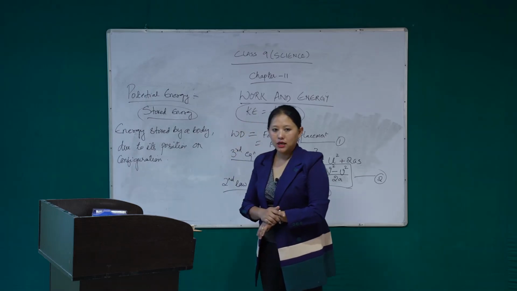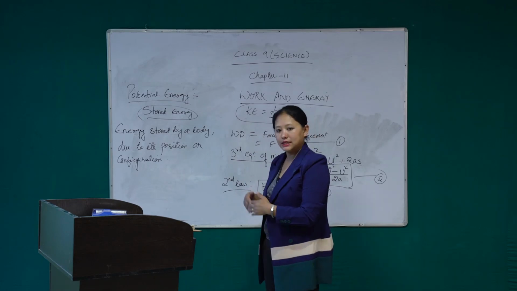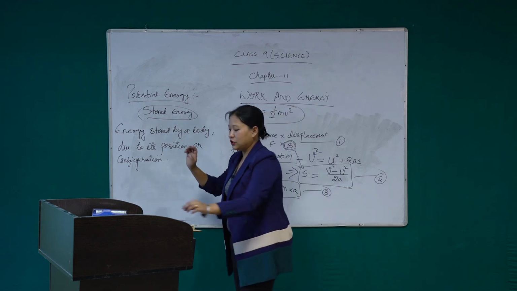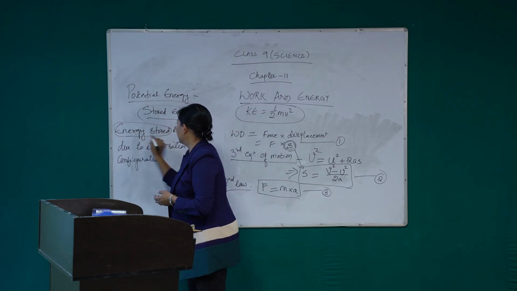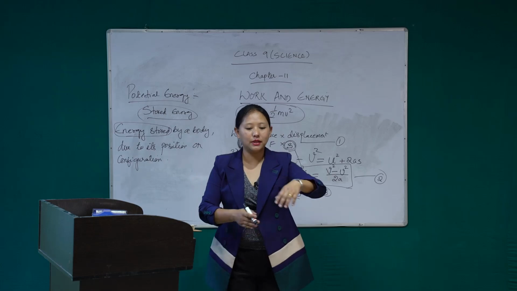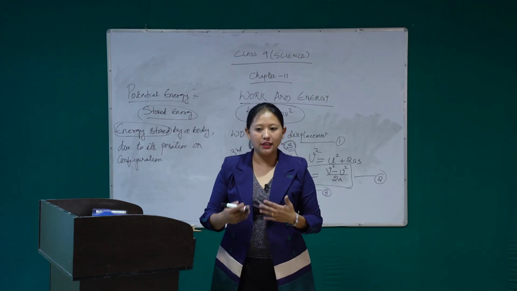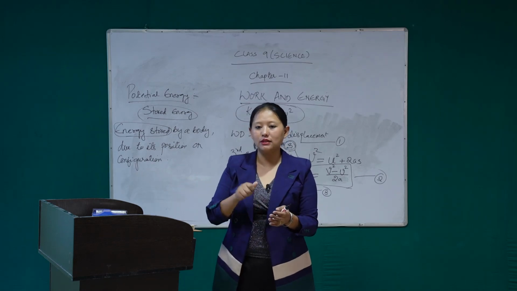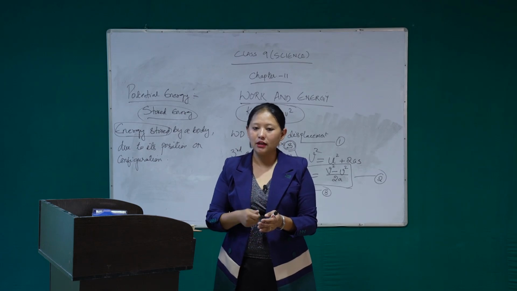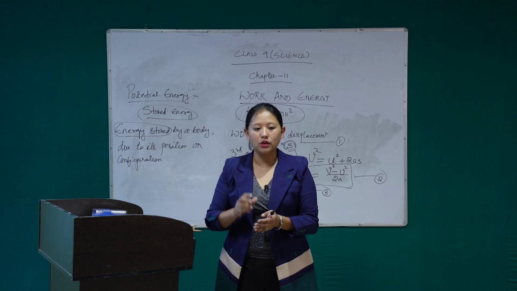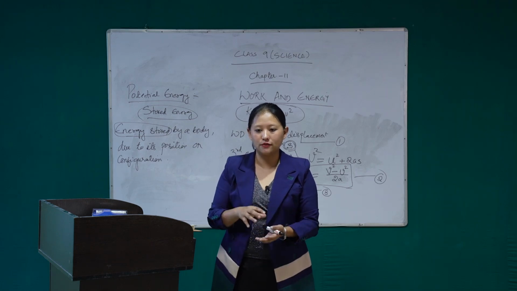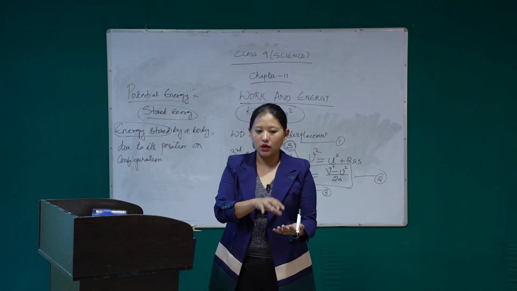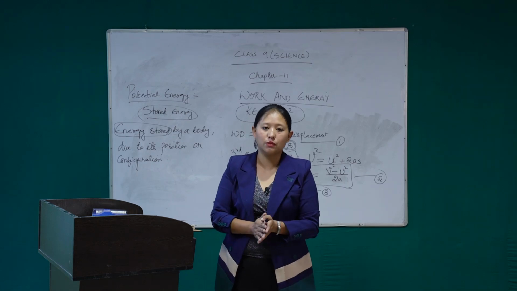Before we wind up, we will look into more examples in the next class since we are running out of time. But let me give you another example. The main part is here: energy stored. The same example, the toy car with a key. In order to let the toy car move from one position to another, you have to wind the key. When you wind the key, you are doing some work, and that work gets transferred and stored in the toy car. The stored energy in the toy car is what we call potential energy.